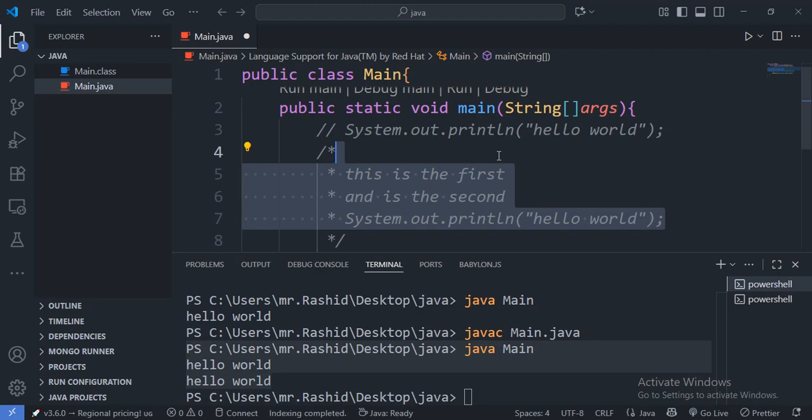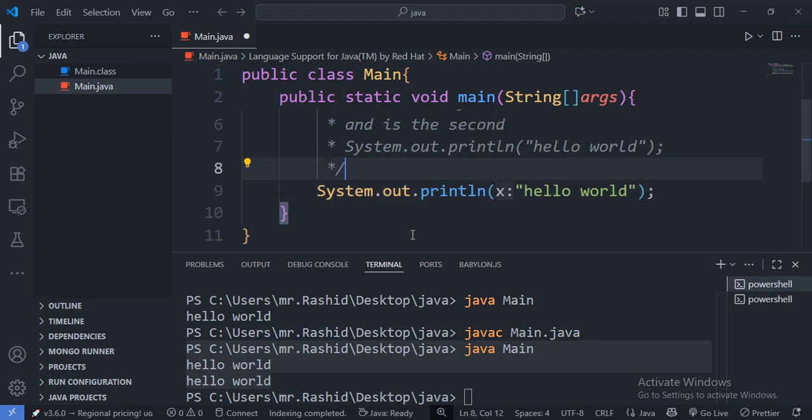So let us now take a look at the third type, which is the documentation comments, which start with forward slash double asterisk and end with asterisk forward slash.